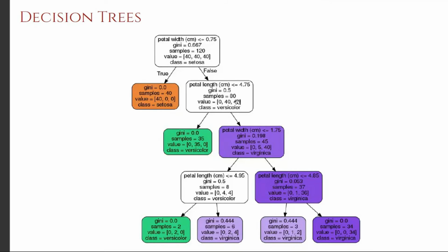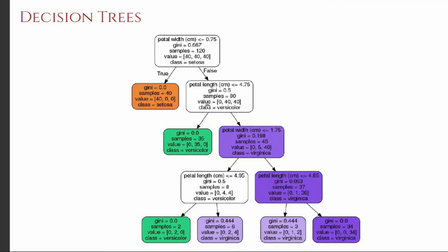So these are 80 samples. So those 80 samples, you need to learn to classify them. So if this condition is satisfied, out of these 80 samples, 35 samples belonging to versicolor satisfy this condition. So that's how these sample numbers keep changing, and inside this values array, this row vector, you will see how many samples corresponding to each class are available in a particular node, in a particular leaf node or internal node.